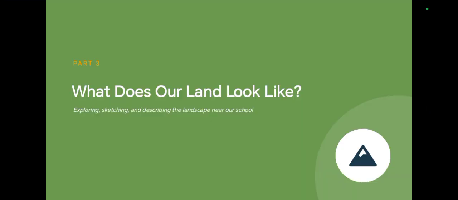The next part of our lesson is, what does our land look like? This is the last part of our lesson.